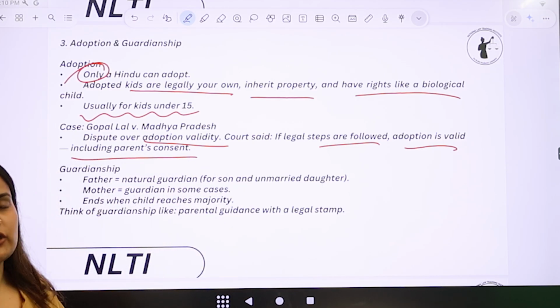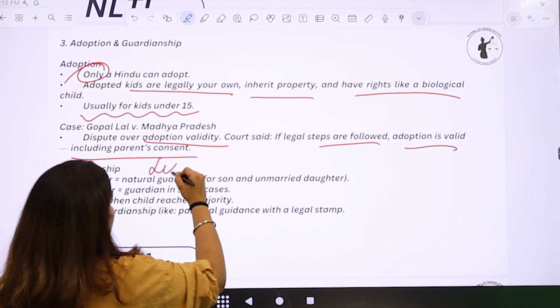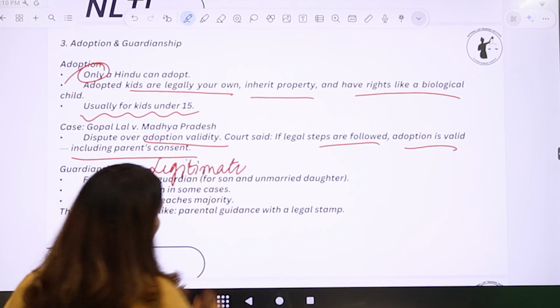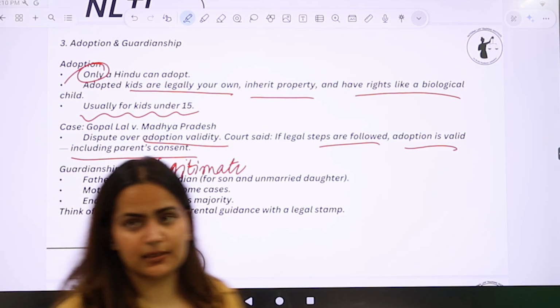Now, what is guardianship? In case of legitimate kids, who are legitimate kids? Jayas bache.